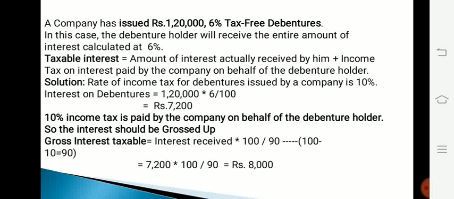So gross interest taxable is equal to interest received into 100 divided by 90. That is 100 minus 10, which is equal to 90. So interest received is 7,200 into 100 divided by 90, which is equal to rupees 8,000. Therefore, gross interest taxable in this case is rupees 8,000.